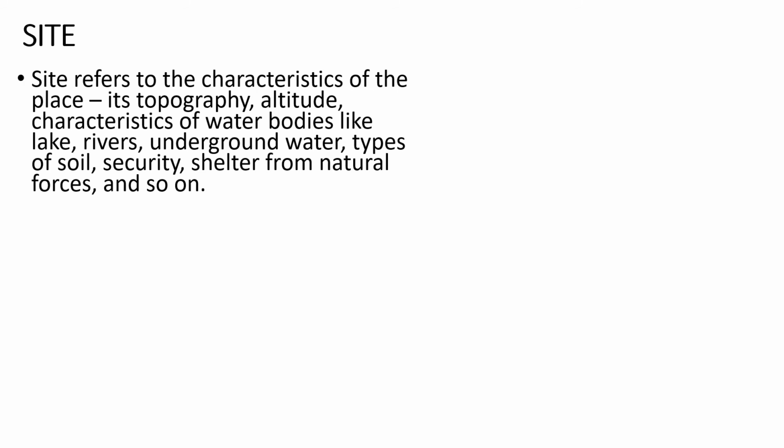So when we talk about site, we are actually referring to characteristics. How is a site, what is the geographical terrain? Is it a plain, or is it a plateau? Is it a hill? Is it a mountain? So it defines a site in particular. It talks about the features of the place, like topography.